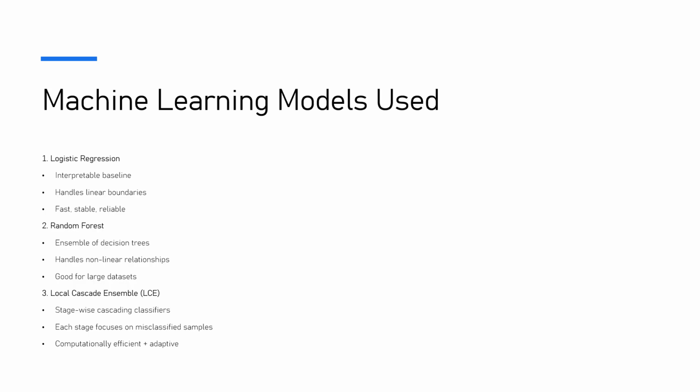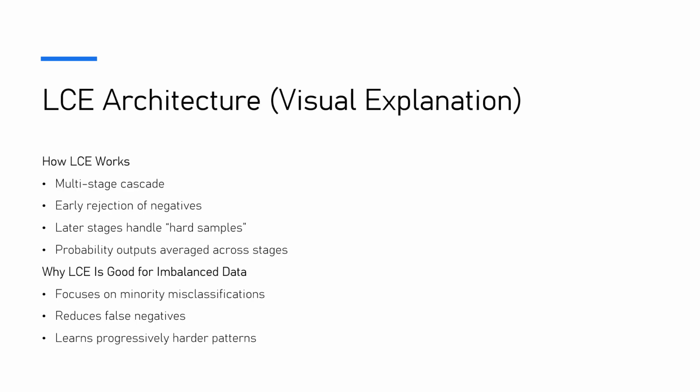So coming to its architecture, we will be talking about LCE's architecture. So how it works: imagine LCE as a tree-based model, but in every node there is another tree. At each stage, a classifier receives the data and tries to detect the positive examples.